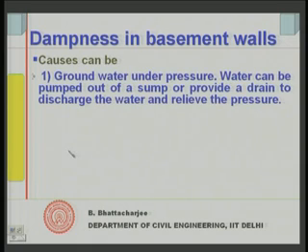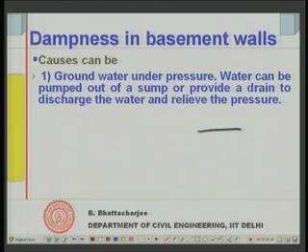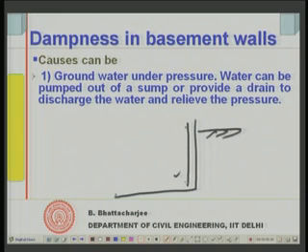Now, let us see causes for dampness in basement walls. This can occur when groundwater is under pressure, very high groundwater pressure. If it is there, then for the basement, you must be aware of what a basement is. A basement would be like this: this is your ground level, let us say, and you have construction here. So, this is the basement level. Now, here the basement wall is there.